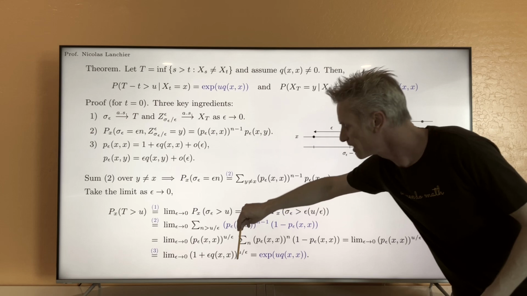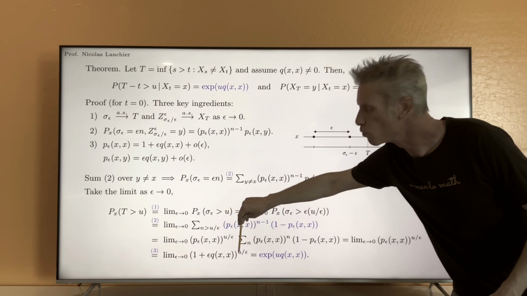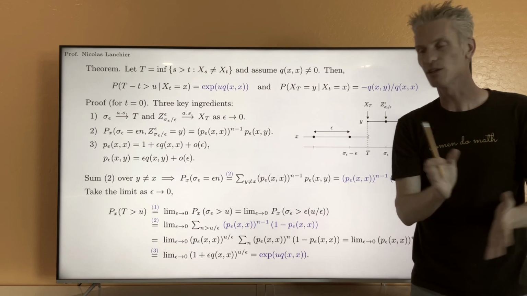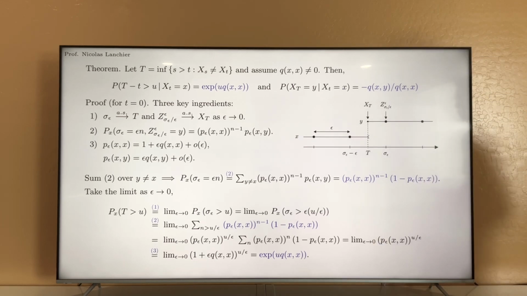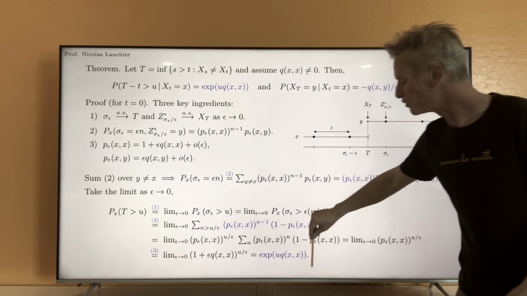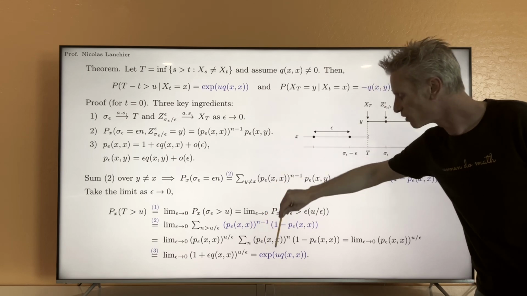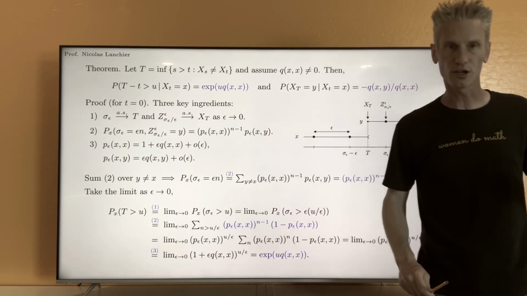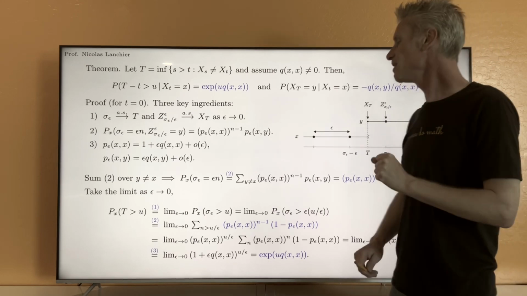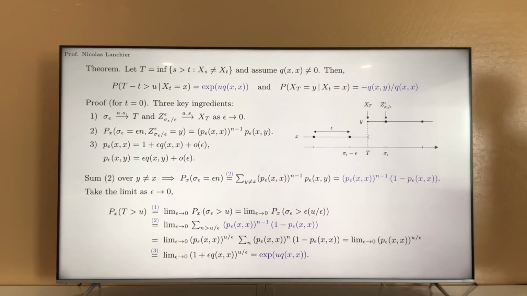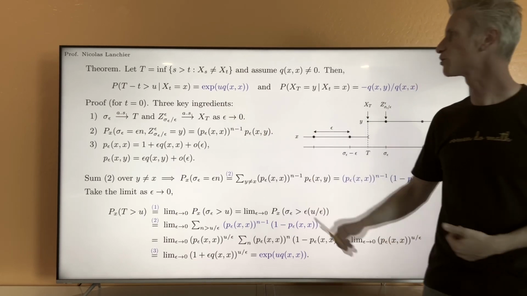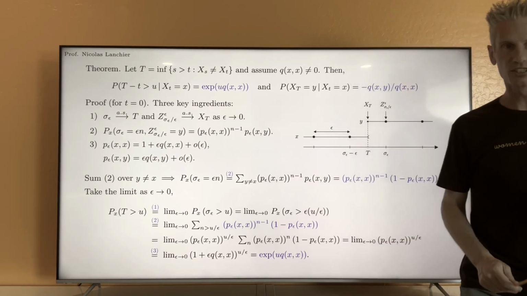This scales like epsilon, this scales like 1 over epsilon. Multiplying the two, the epsilon disappears. And so in the limit, eventually, you can prove that you get exponential of u qxx. And that indeed gives you the first result. All right, so this answers the question when: after an exponential amount of time with rate minus qxx.